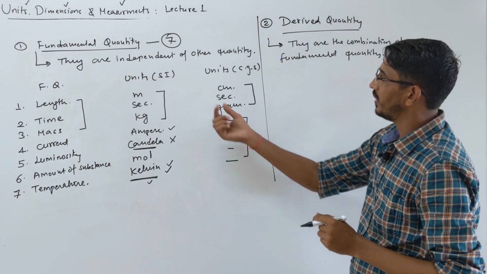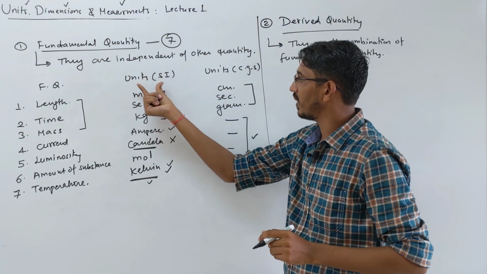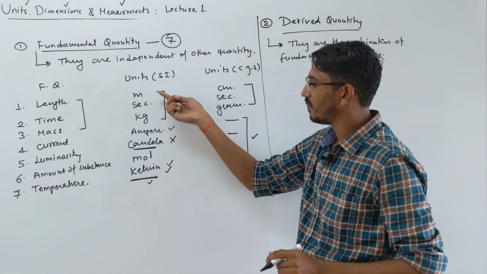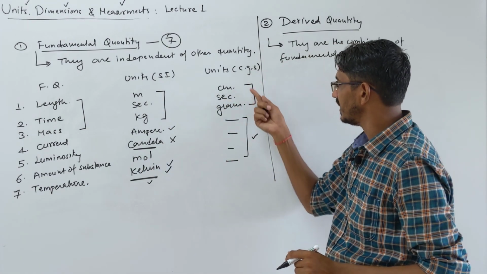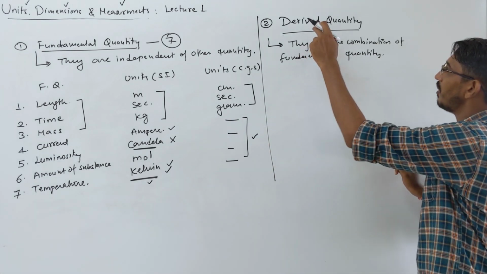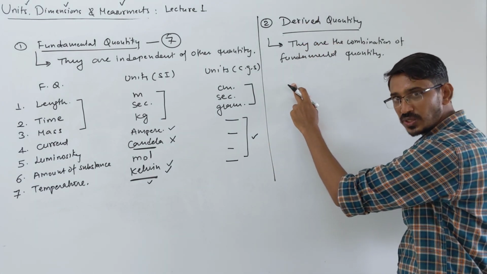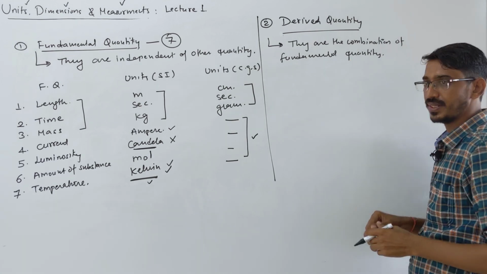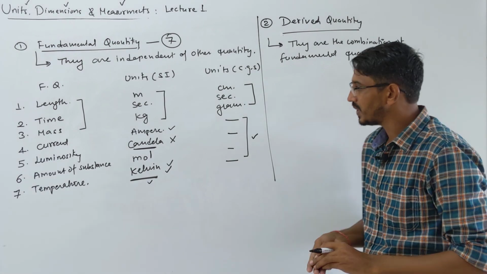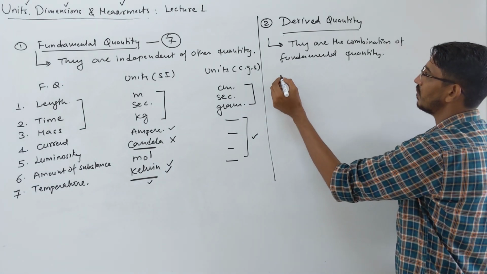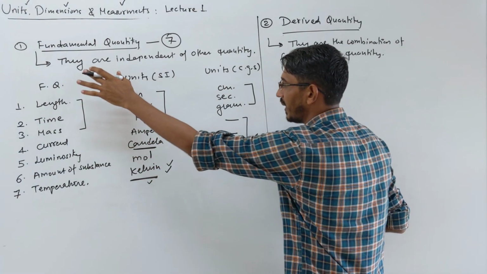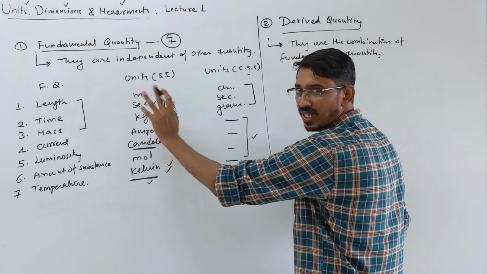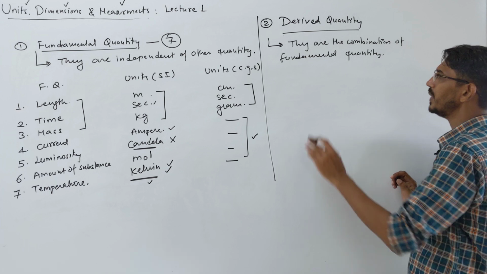Like we are talking about fundamental quantities, at the same time we are learning fundamental units also. These are the 7 fundamental quantities, and these are the 7 fundamental units in the SI system and in the CGS system. So we are talking about derived quantities, so we will talk about derived units also, right? These are simply combinations of the fundamental quantities. Fundamental units are totally independent. You write meter means only meter, second means only second. Nothing else is with them. They are alone. But here what happens?